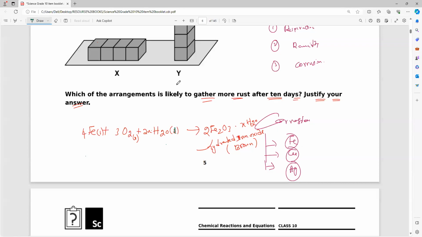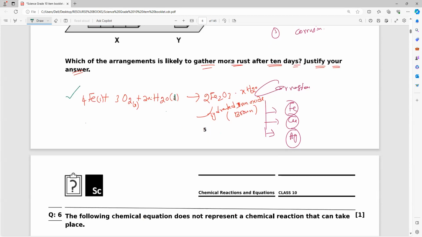Whenever corrosion comes to mind immediately, note my word: till the board exam, whenever you study corrosion, you should write three equations. One is iron corrosion, second one is copper corrosion. Tell me, what is the copper corrosion? So first, iron corrosion you will learn.